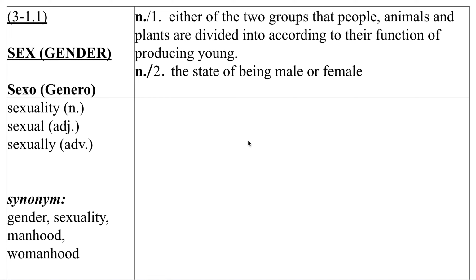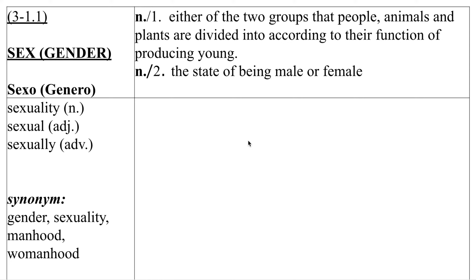Here's a video for the word sex, and it says sex gender because we felt like the meanings of sex that we needed to define were the meaning of sex related to being male or female. Of course, there's also another meaning of sex, sexual intercourse, but I think adults already know what that is. We don't have to define it or go into detail about it. That's what we decided. So for this card, we're focusing only on sex, meaning being male or female.